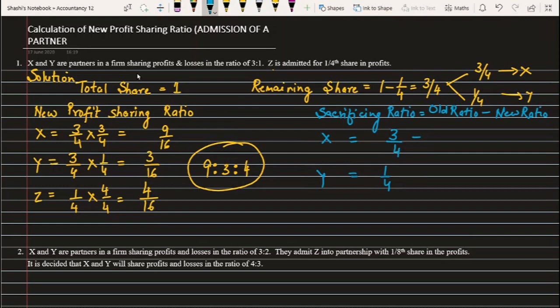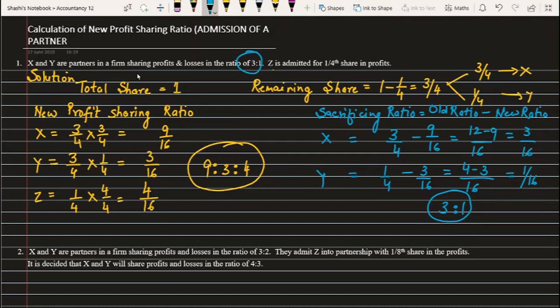The new ratio we have already calculated here. It comes to 9 by 16 and 3 by 16. So with 16 as the denominator, I have 12 minus 9, and 4 minus 3. So what I am left with is 3 by 16 and 1 by 16. So what is the ratio here? 3 is to 1 is the sacrificing ratio. And you can make out here that the old ratio and the sacrificing ratio are the same.